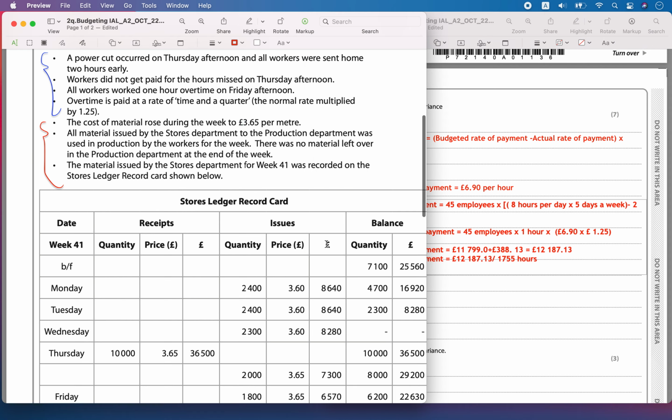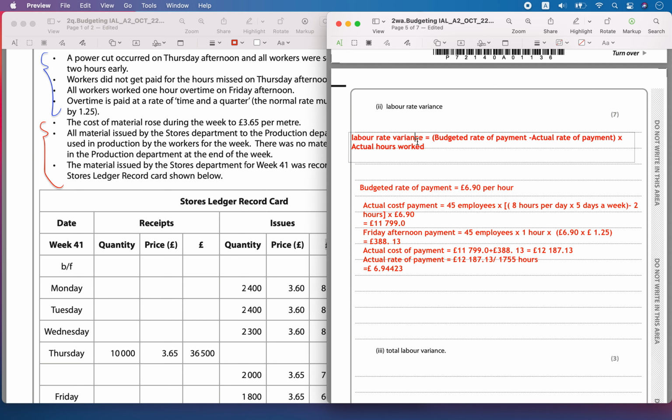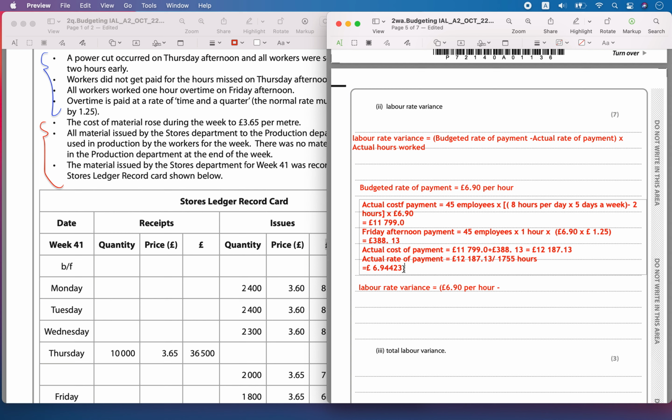Now let's calculate the difference, the variance that has happened because of this. So the labor rate variance will be equal to this: 6.9 per hour difference. Budgeted was this much, but the actual paid has increased to this much.